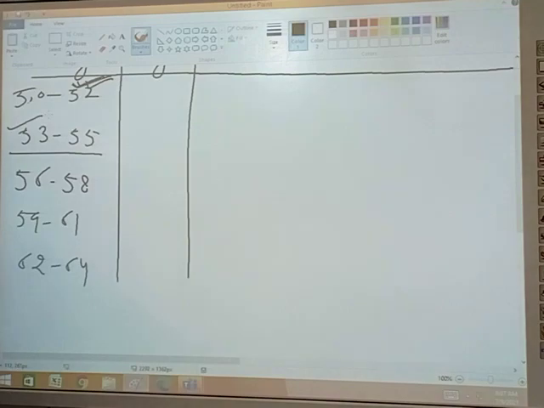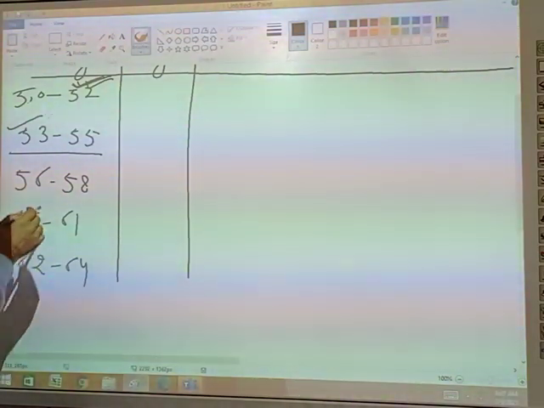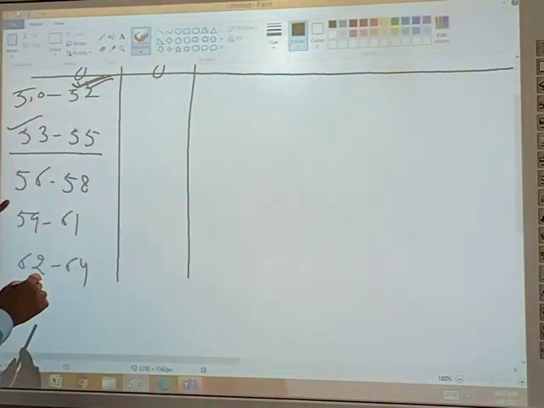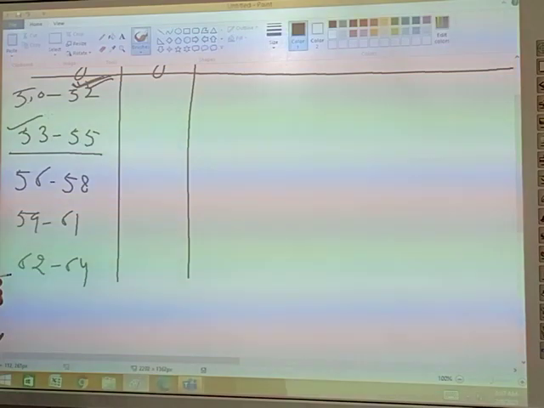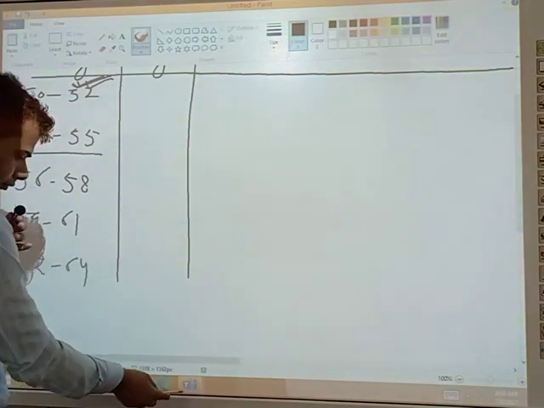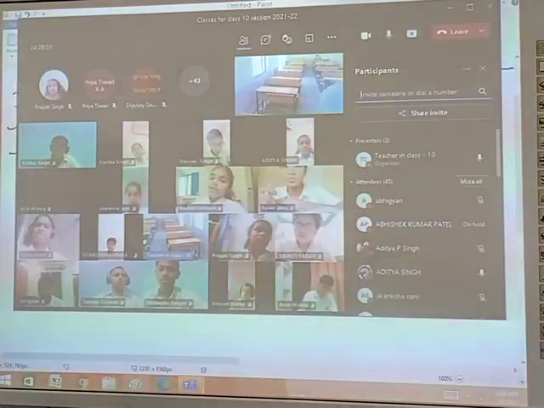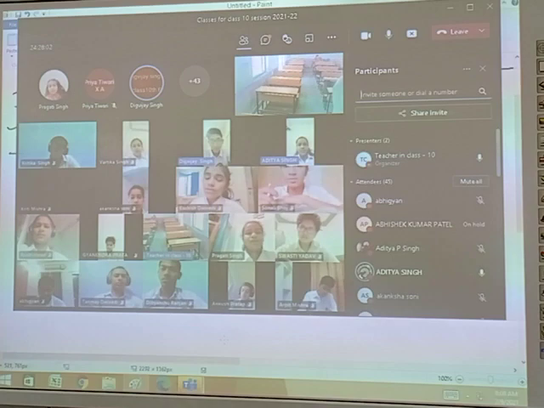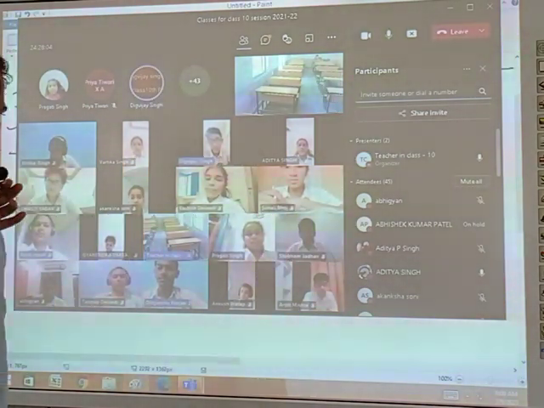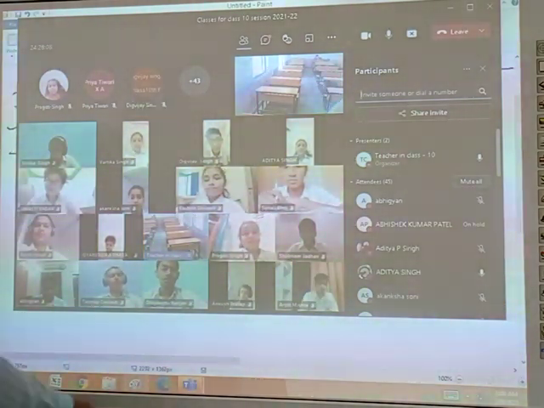But here the first upper limit is 52 and the second lower limit is 53. Is it a continuous class interval or not? No, sir. First of all, we will convert it into a continuous class interval.